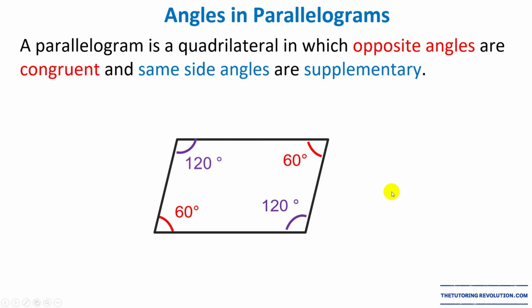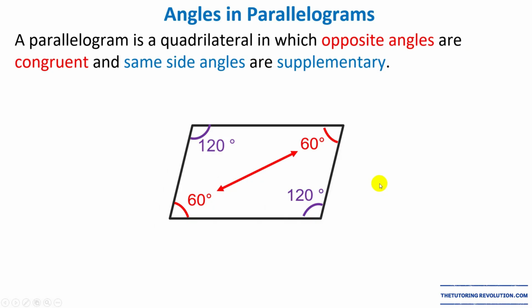Now, let's eliminate all the external angles and let's focus only on the interior angles. So the interior angles, as we see, are going to be congruent when they are opposite to each other. Okay? So opposite angles in a parallelogram are congruent to each other.